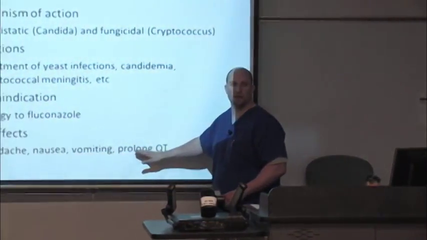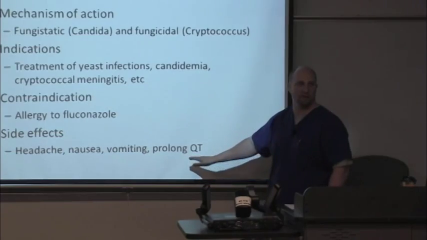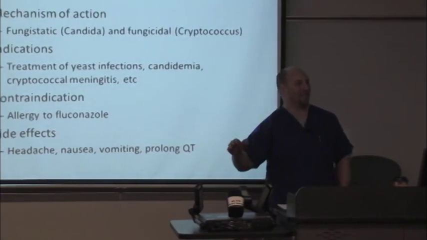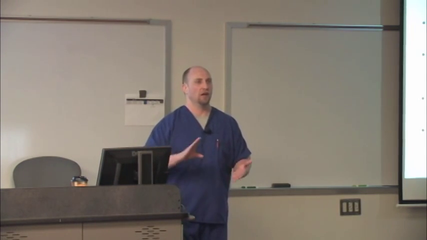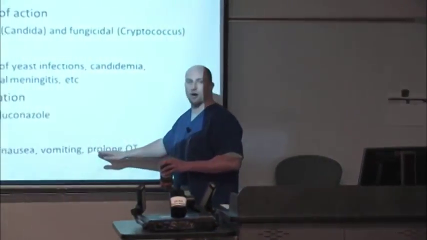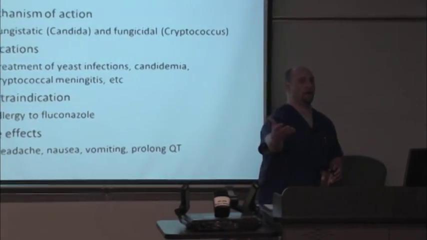But one thing you do have to worry about is prolonged QT. And it does have a pretty prominent effect on that. So not so much if the patient's only taking Diflucan and no other medications that prolong QT, but you go ahead and put them on Diflucan and put them on amiodarone, maybe put them on other drugs that can prolong QT, and now you got a problem. Their QTc is over 500, they maybe become bradycardic, all right? Their QT becomes longer and longer, and what do you get?